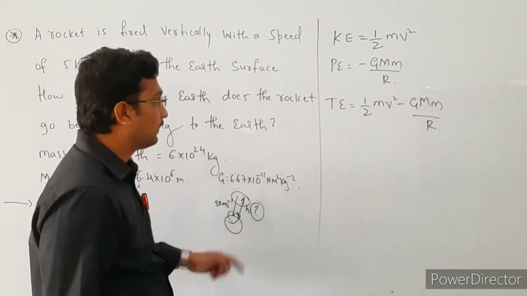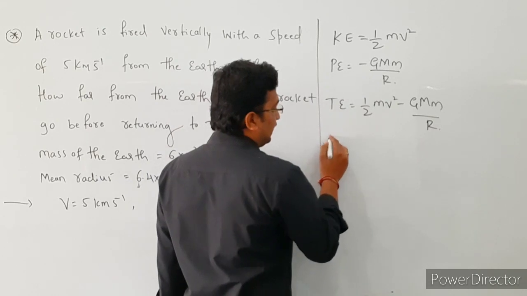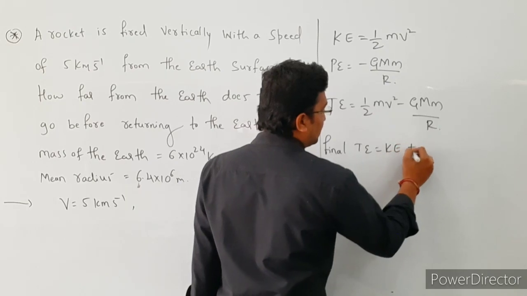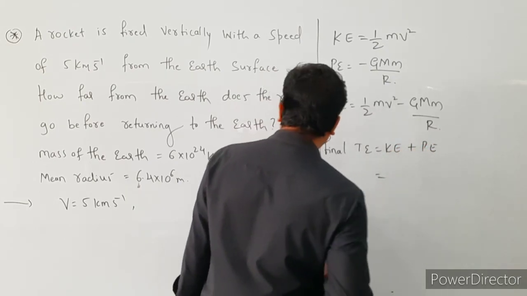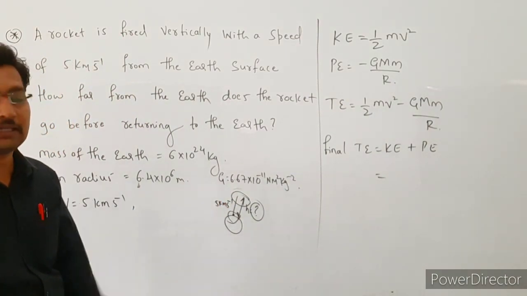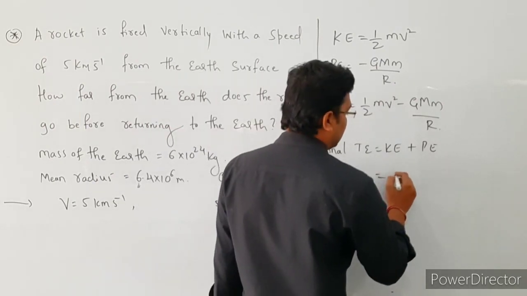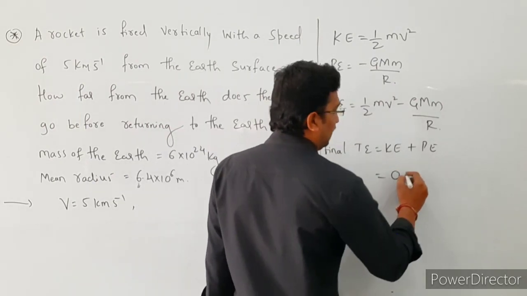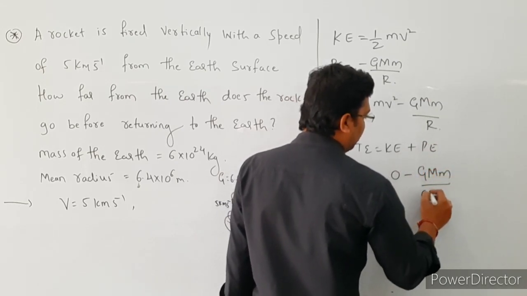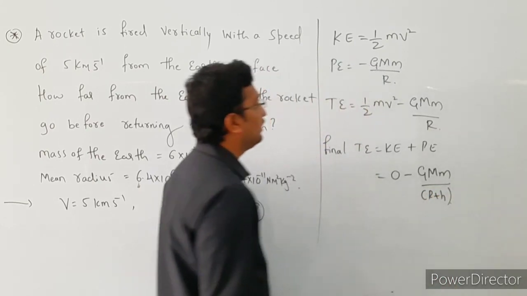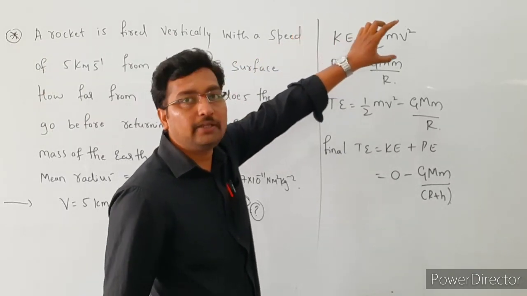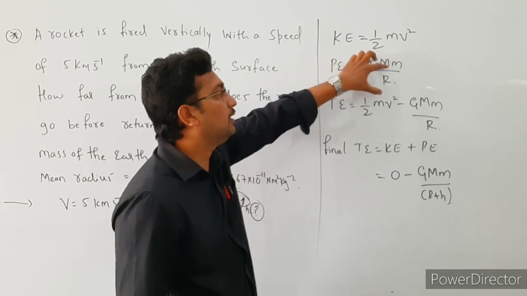So this is the initial total energy, and next we are going to find out the final total energy, that is the sum of kinetic energy and potential energy, right? So here, at the maximum height, the speed of the rocket is 0. Then the final kinetic energy of the rocket at the maximum point is 0, minus the potential energy, that is G M m divided by r plus h, right? Okay, so here this is the initial total energy. The initial total energy is equal to the kinetic energy, 1 by 2 m into v square, and the potential energy, minus G M into m divided by r.